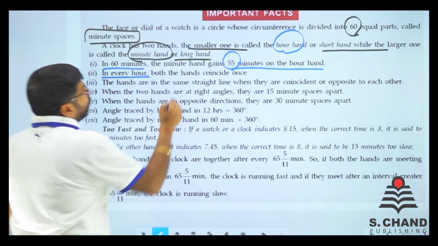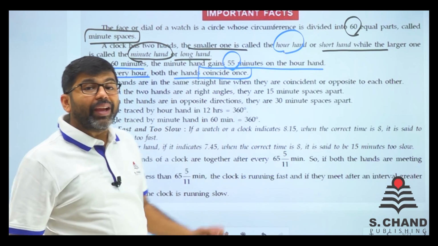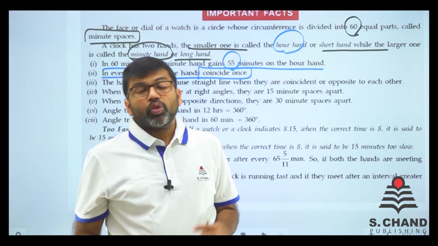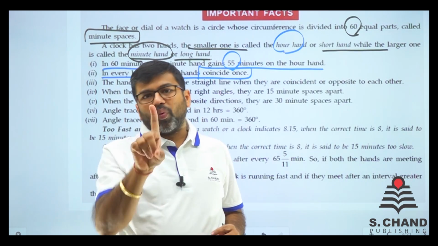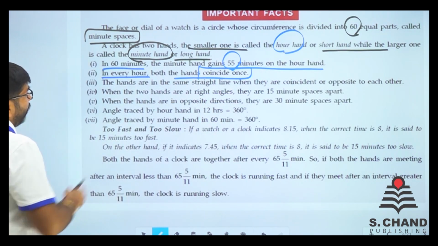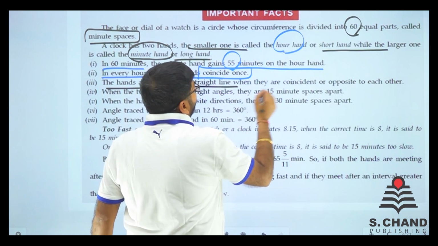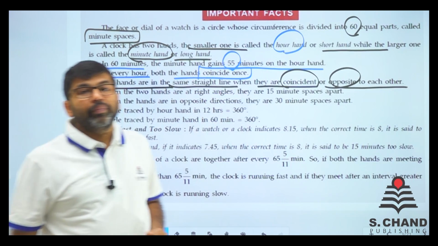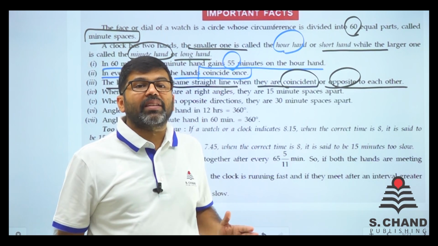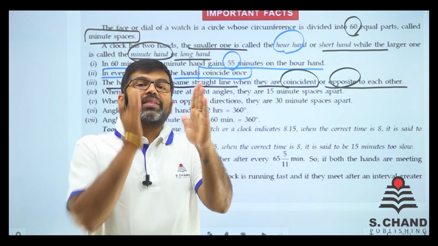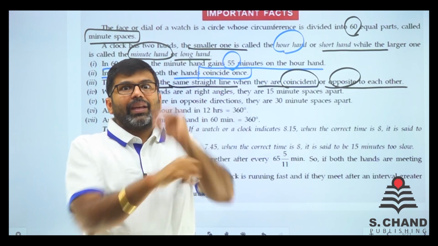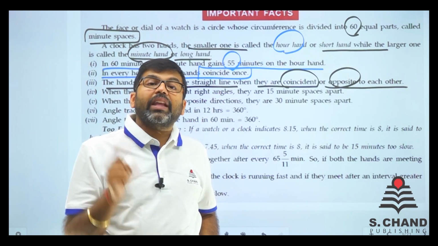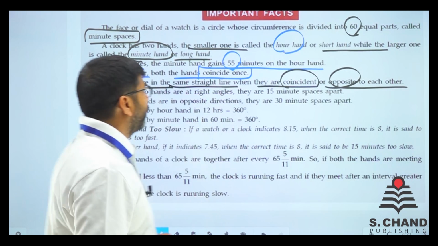In every hour, both the hands coincide once. In one hour they will coincide once. What is coincide? One on top of the other. So they will for sure coincide once in an hour. The hands are in the same straight line when they coincide or are opposite to each other. Very important point. When will you see a single straight line? Either they coincide, one on top of the other, or they are opposite each other, that is, 30 minutes apart, right?